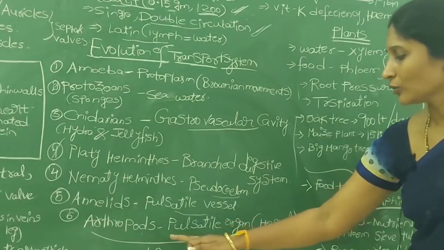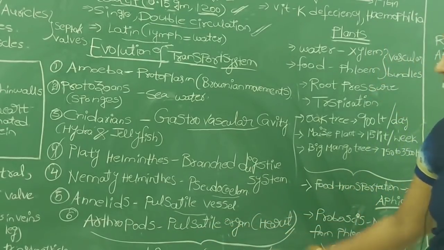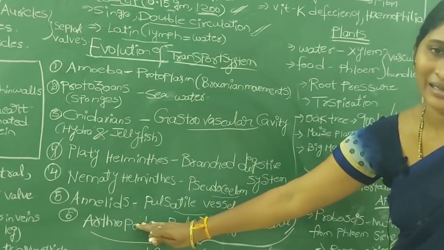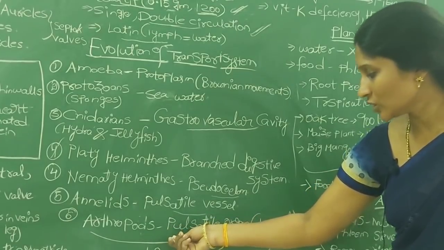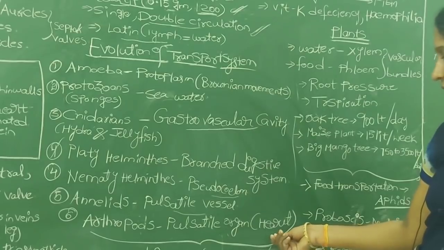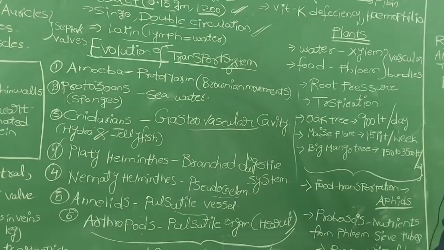So in arthropods, for the first time a pulsatile organ, nothing but the heart, was developed. Until annelids there is no heart. In which phylum was the heart or pulsatile contracting organ first developed? In the arthropods only.